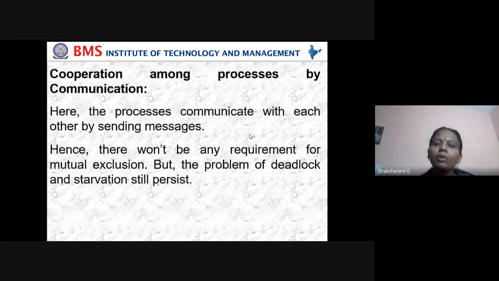One more: cooperation among processes by communication. Here the processes communicate with each other by sending messages. Think of WhatsApp sharing: you say I'll share this, I'll share this. So which one will come first? Which one has to be given first? Hence, there won't be any requirement for mutual exclusion, but the problem of deadlock and starvation still persists. By sending a message, I can send you a message and you can send me one, so that problem of communication will be over. But still, starvation and deadlock will persist.